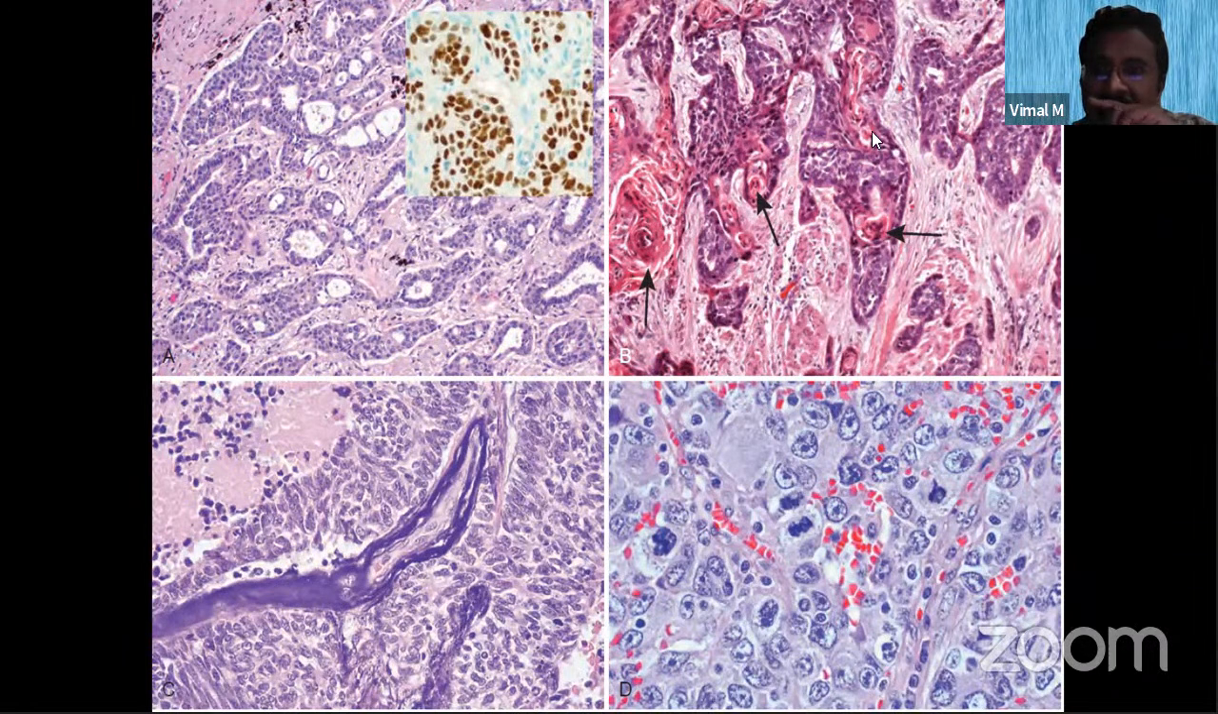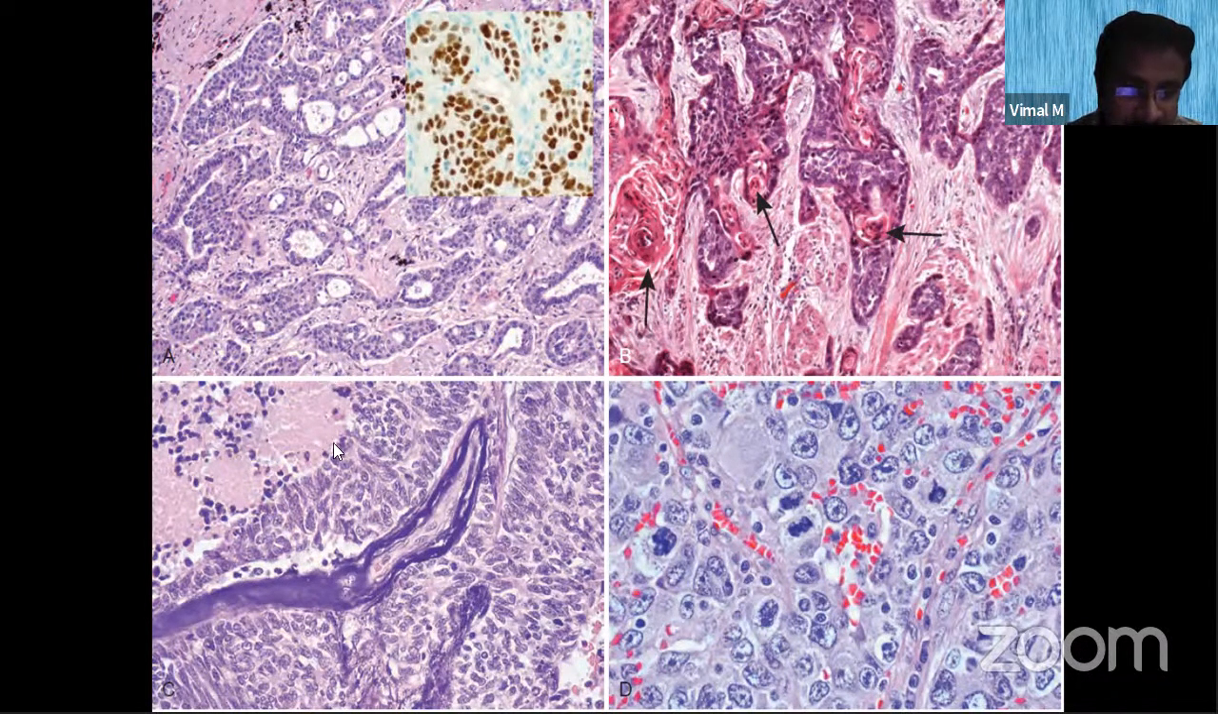Here you can see nests of squamous cells. You can see these keratin pearls. Such keratin pearls and nests of squamous cells, if you see them in a lung tumor, you diagnose it as squamous cell carcinoma. This is the nest of squamous cells with keratin pearls, giving a whorl-like appearance.